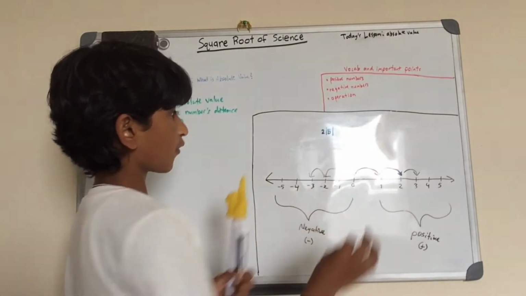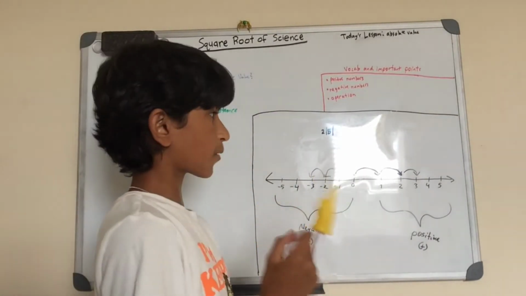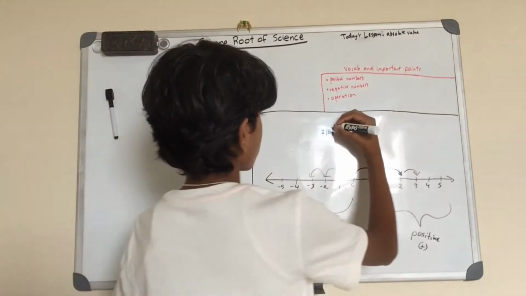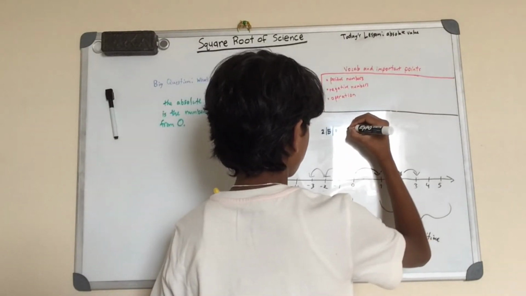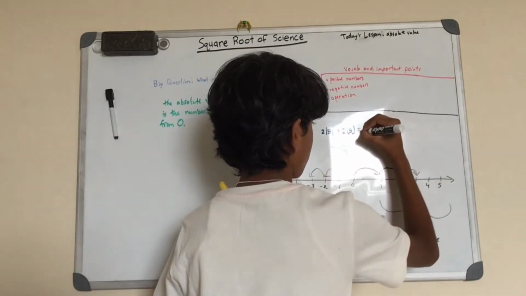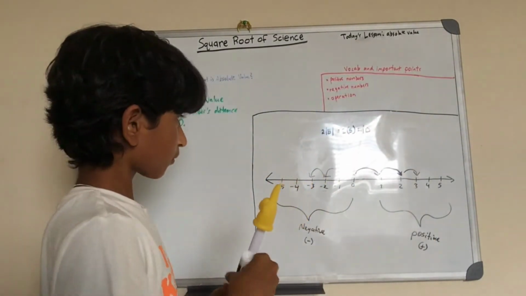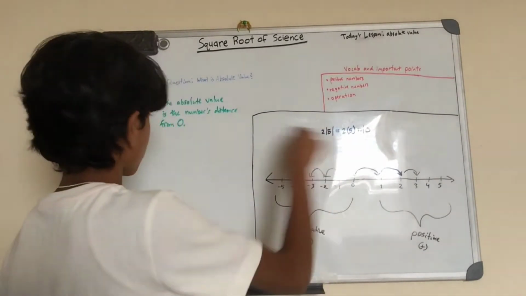But first, you have to do what's in the parentheses, or the absolute value bars. So this equals 2 times 5, because the absolute value of 5 is 5, which equals 10.